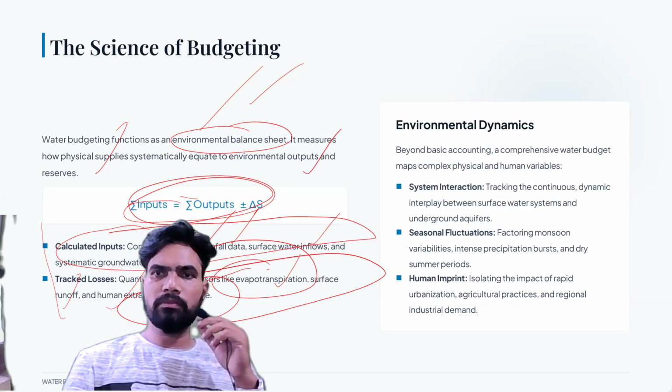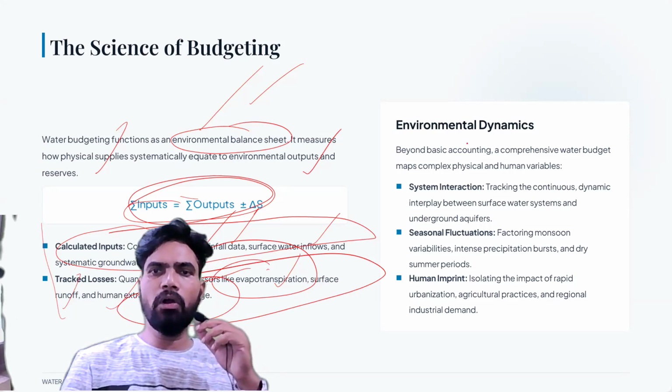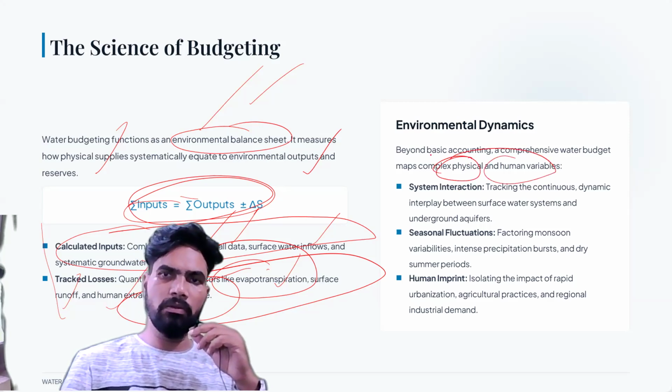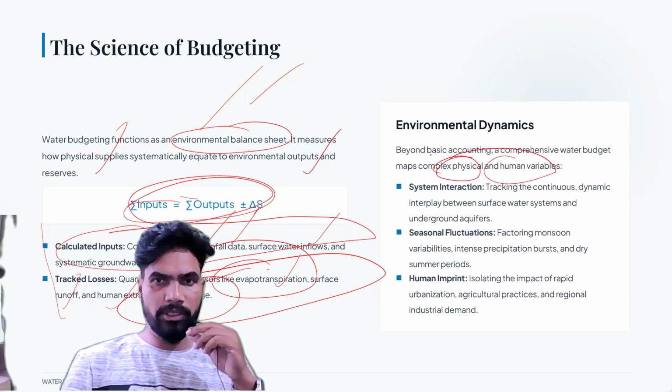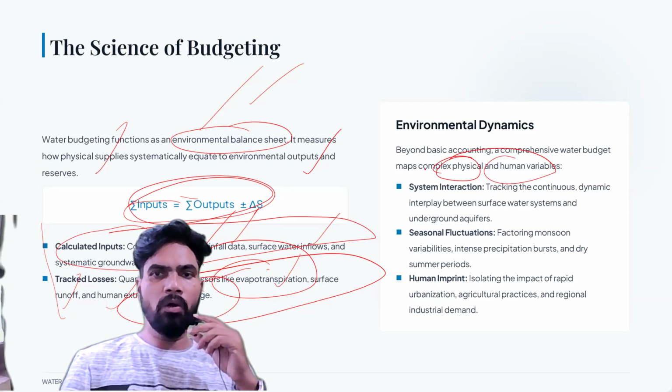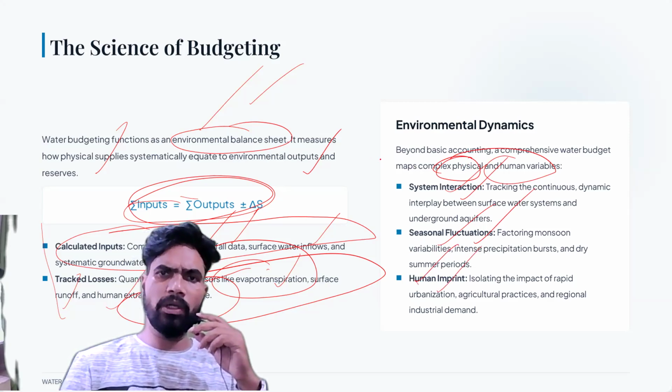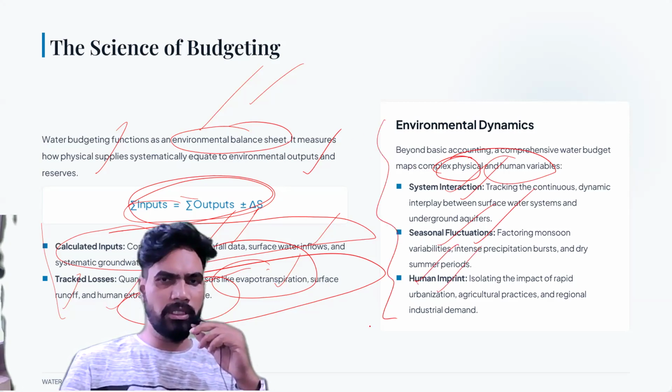You see, beyond this basic accounting of water, a comprehensive water budget maps the complex physical and human variables that will also be measured. How will that be done? System interactions will be taken into consideration. Then seasonal fluctuations will also be considered. Then human imprint will also be measured. Okay, this is the complex level of measuring the water.